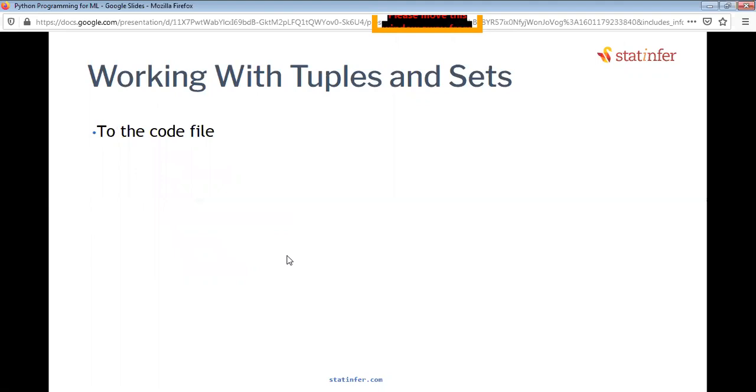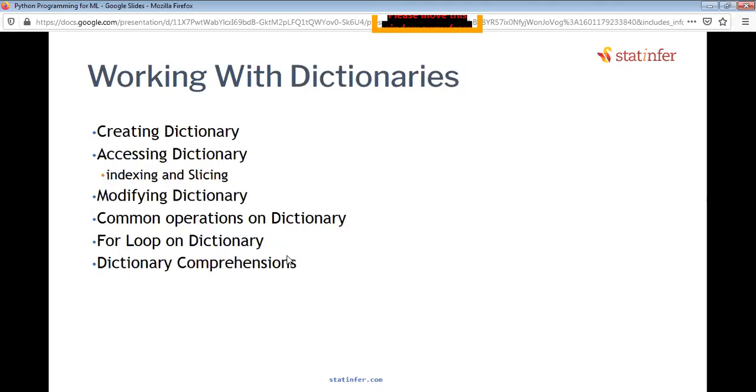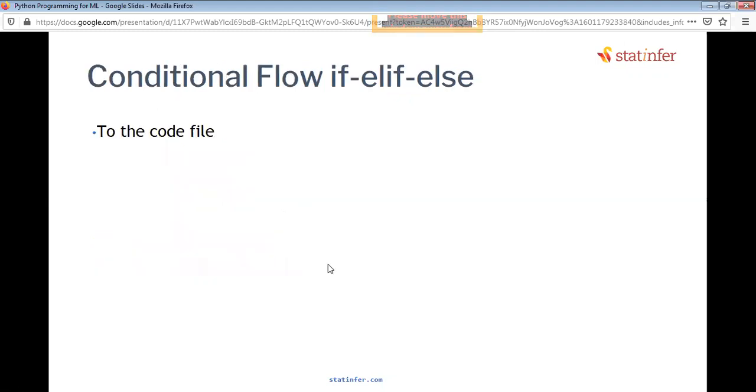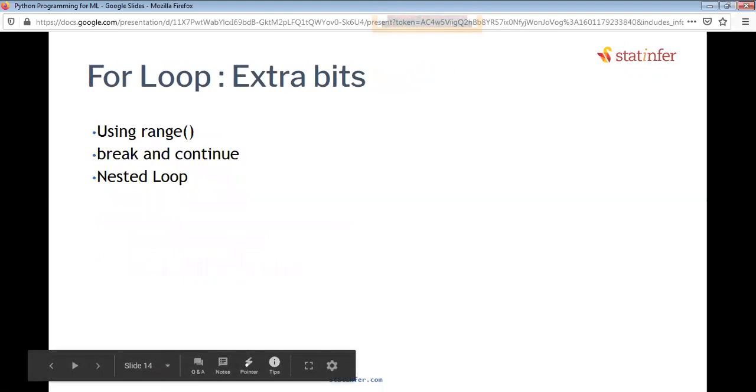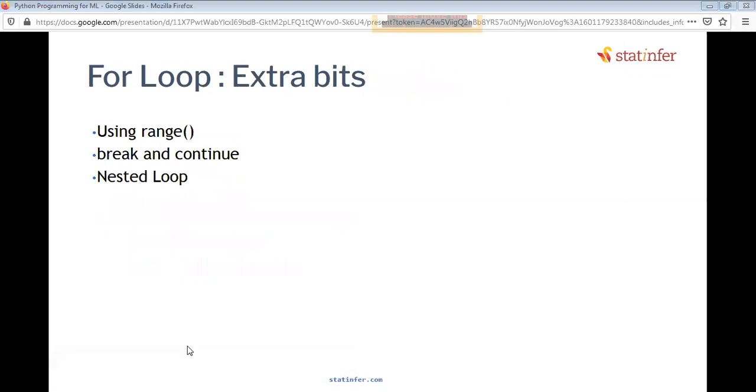We worked on tuples and sets. We saw how they work. And then we moved to dictionaries, and we saw how to index and slice the dictionary and the common dictionary functions. We also saw one dictionary comprehension. Then we moved to the if and else flow, and we are going to move to more about loops. Today is going to be more about the for loop.